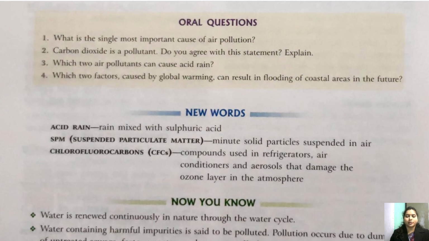Children, today we will complete the exercise of chemistry. That is chapter 19, pollution of water and air. We have completed the explanation of this chapter, and today we will do the exercise and wind up this chapter. From the next chapter of chemistry, we will start the language of chemistry. In it, you have to study the balancing of chemical equations by the hit and trial method. That we will study from the next class. Today we will wind up this exercise of chapter 19, pollution of water and air.